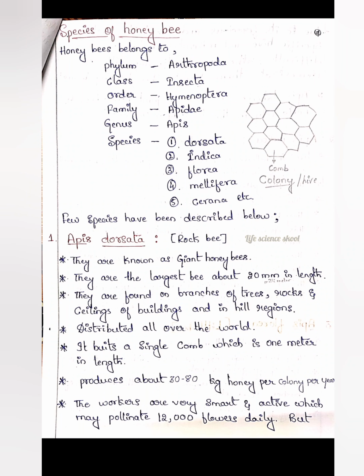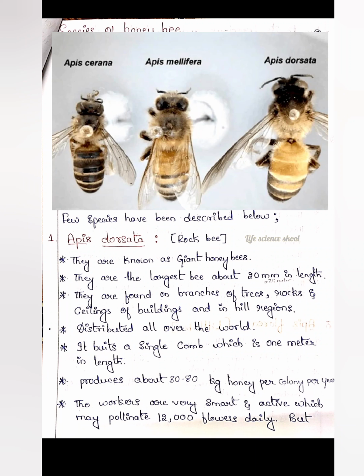So now look at the points here. They are the largest bees, about 20 millimeter in length. As you look at the honeybees in the picture I just showed, you can observe it right now. When comparing to other species like Apis mellifera, Apis cerana or Apis florea, Apis dorsata is bigger, and when you measure the length, they are 20 millimeter.